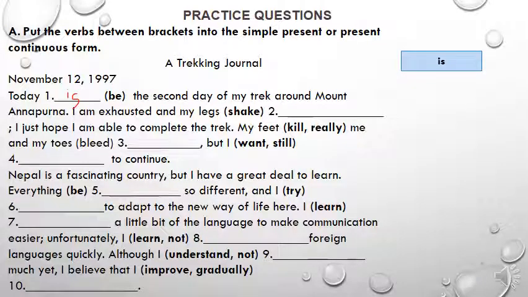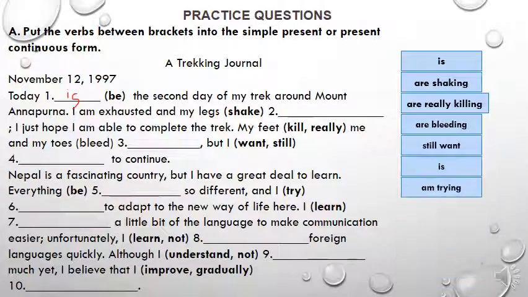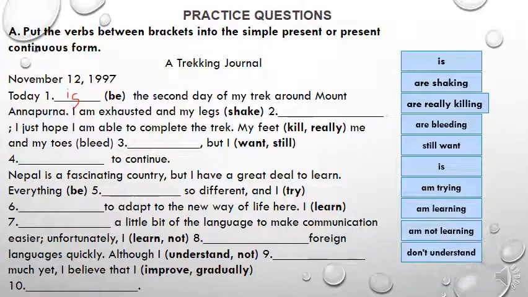And here, as you can see, the answers are: are shaking, are really killing, are bleeding. We answered them orally. Still want, is, I'm trying, I'm learning, I'm not learning, don't understand. Okay? And the last one, I'm improving gradually.